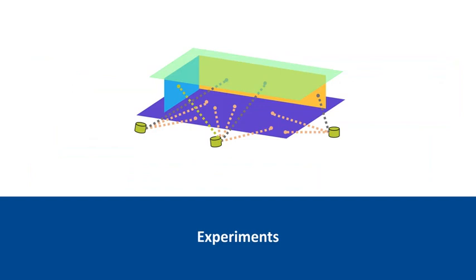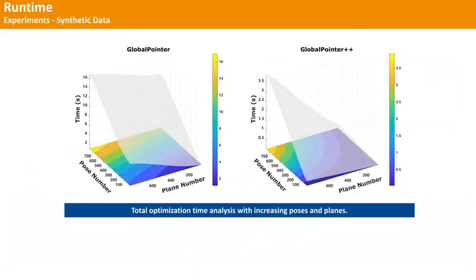Finally, I will show some experimental results. For the synthetic dataset, we generate numerous virtual planes and virtual observation poses. Each pose is set to be inside a box with a maximum size of 50 meters, and each plane is set to be observed from any pose. We evaluate the runtime of GlobalPointer and GlobalPointer++ as the number of planes and poses increases gradually, using well-initialized parameters. As illustrated, the runtime of GlobalPointer exhibits a linear growth trend with increasing numbers of planes and poses, while GlobalPointer++ achieves a 5-10x speedup compared to GlobalPointer.